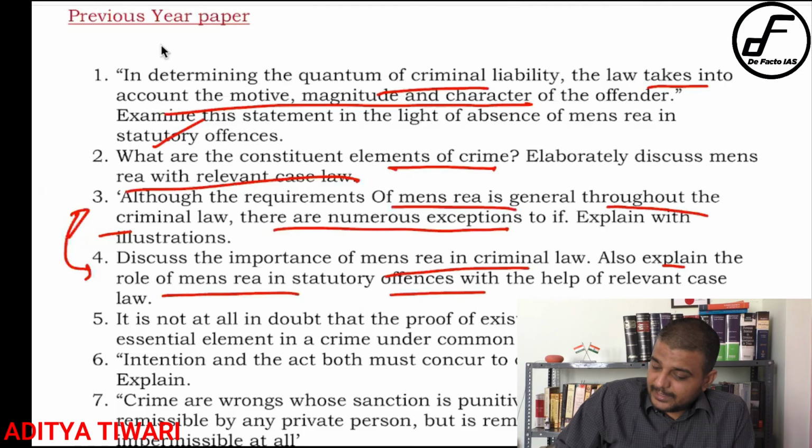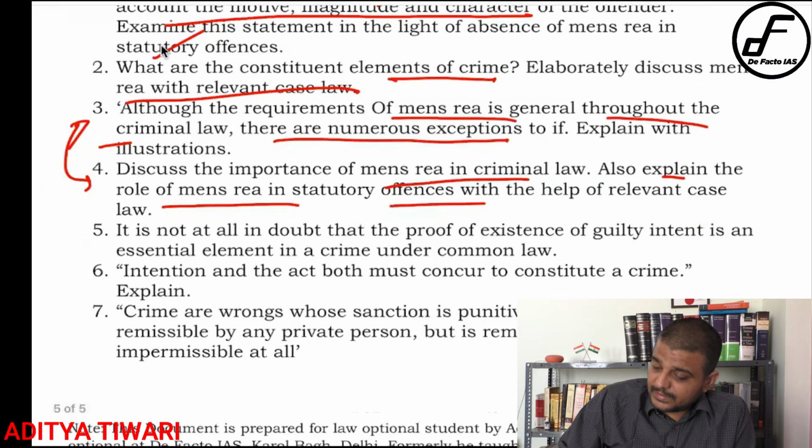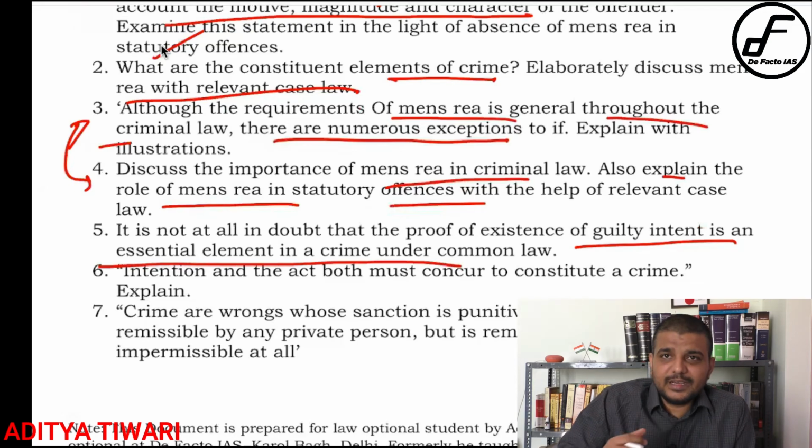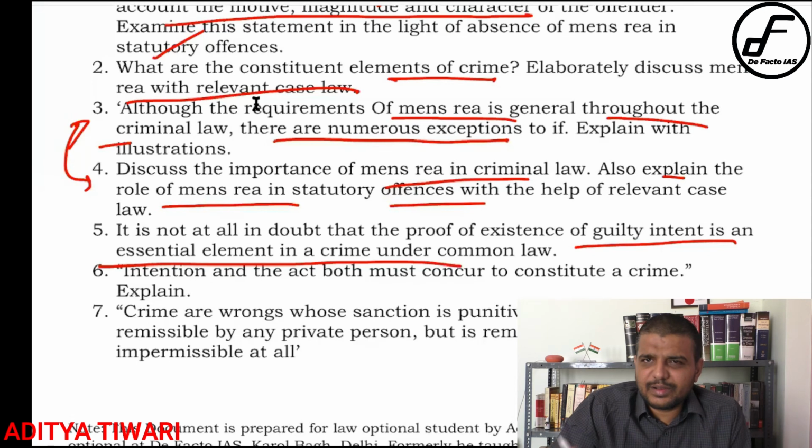Then proof of existence of guilty intent is an essential element, that is your mens rea, as well as the actus reus is also an essential element. Okay, so that is the one point that you have to cover here. Again, quite simple.